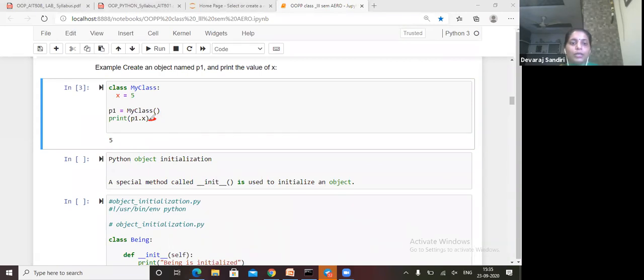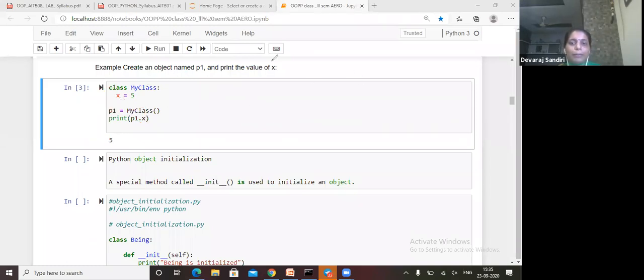P1 dot x will go to MyClass, and x will print. X is equal to 5, so it will print 5. Okay, understood?